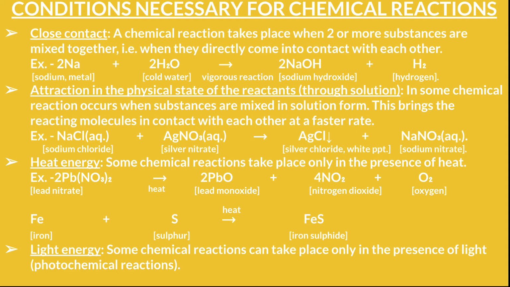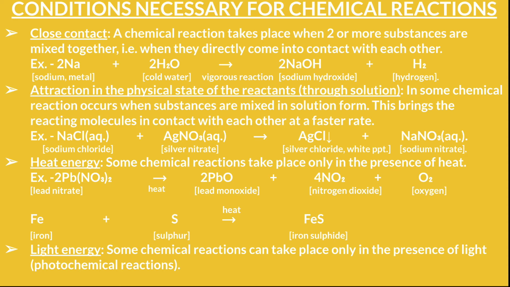Now, conditions which are necessary for a chemical reaction. The reactants should be in close contact. A chemical reaction takes place when two or more substances are mixed together. For example, when sodium metal is mixed with cold water, an extremely vigorous, explosion-type reaction takes place, forming sodium hydroxide, and hydrogen gas is evolved.